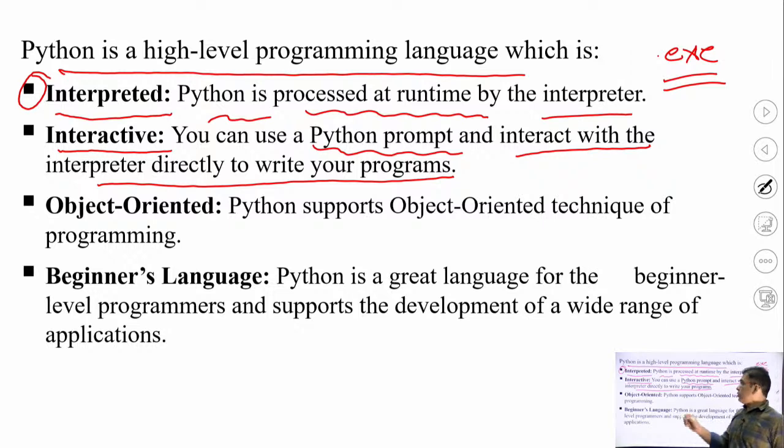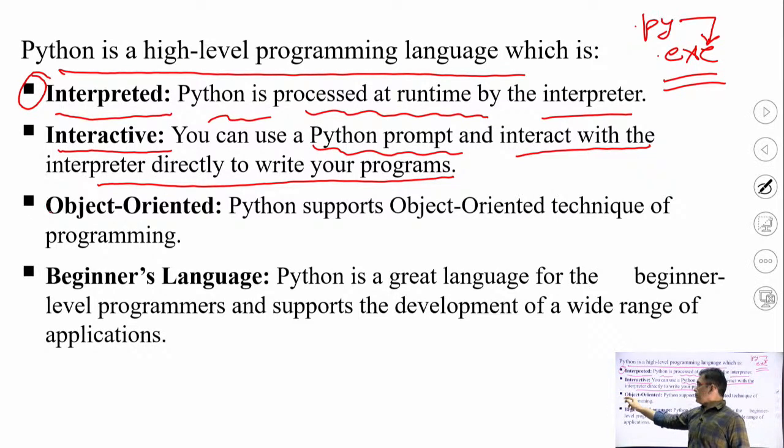But in Python, you can use a Python prompt. Python prompt is a runtime environment where you directly write the program and interact with the interpreter, which simply converts the .py file, that is our Python file, into an .exe file. So now the next feature is object oriented.